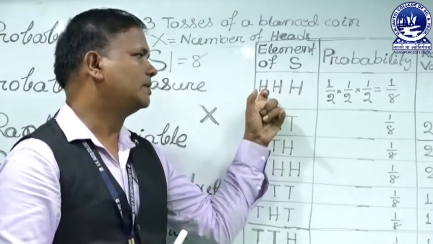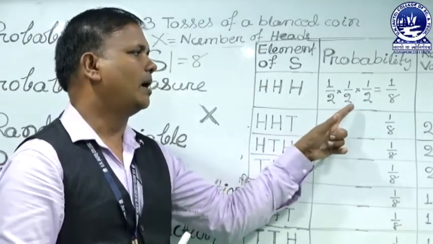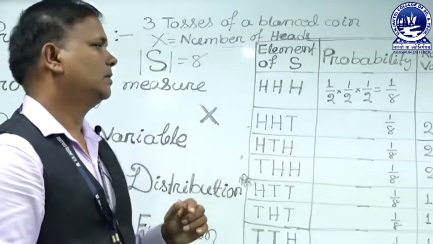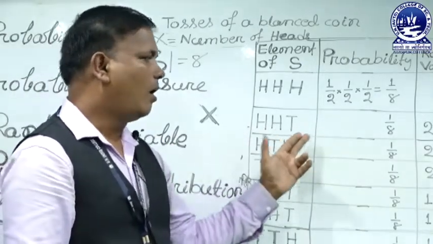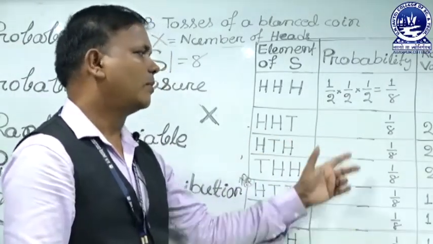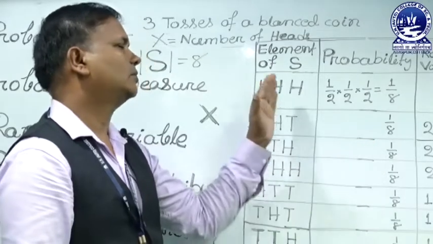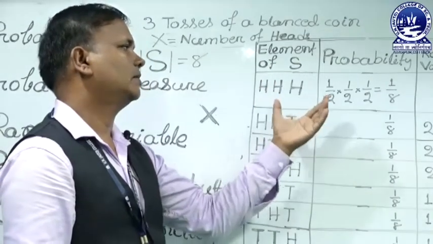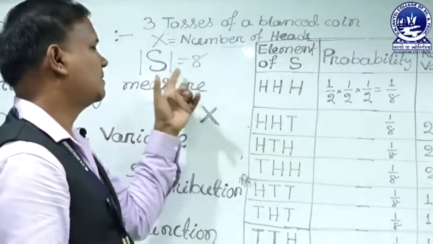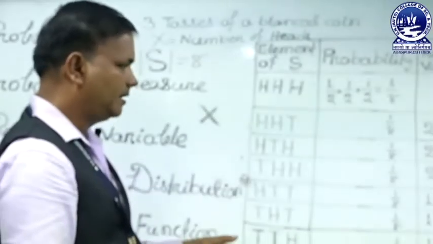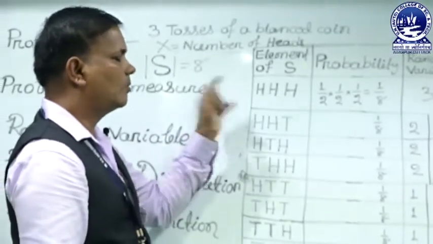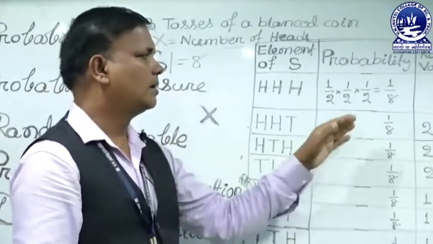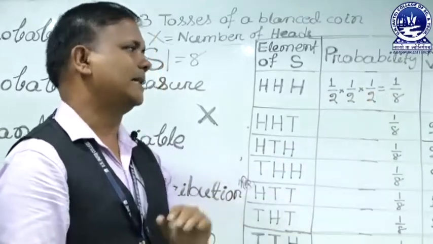The probability of each outcome is half into half into half, which is 1 by 8. Similarly, in all these cases, the probability is 1 by 8. So there are 8 elements in this sample space, and the probability is 1 by 8 in each case.